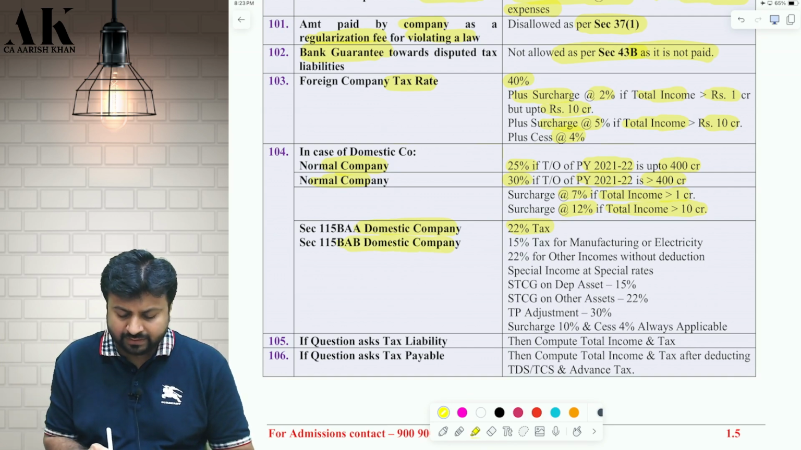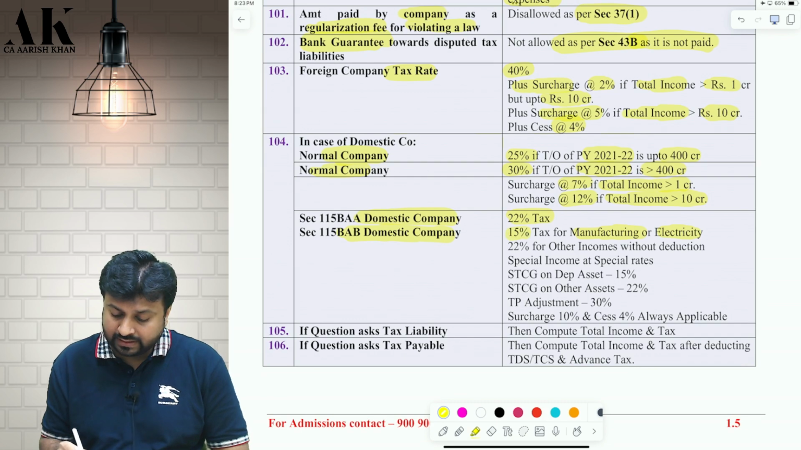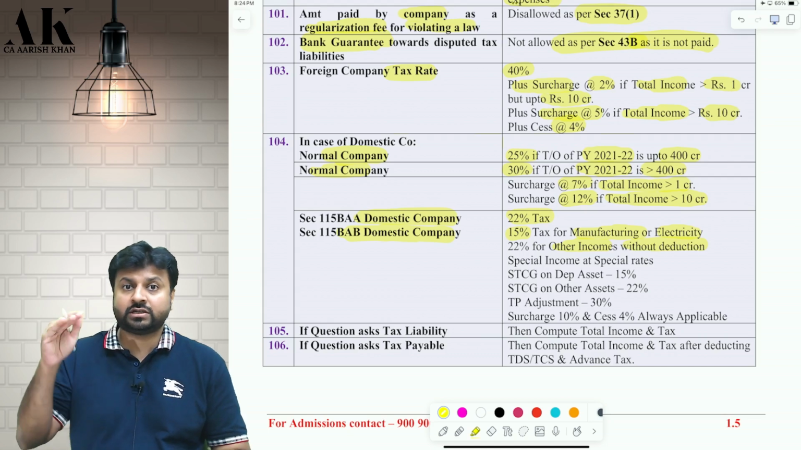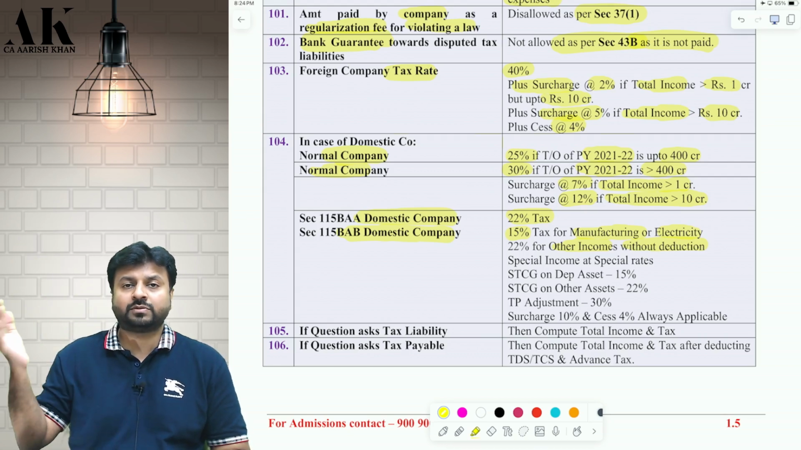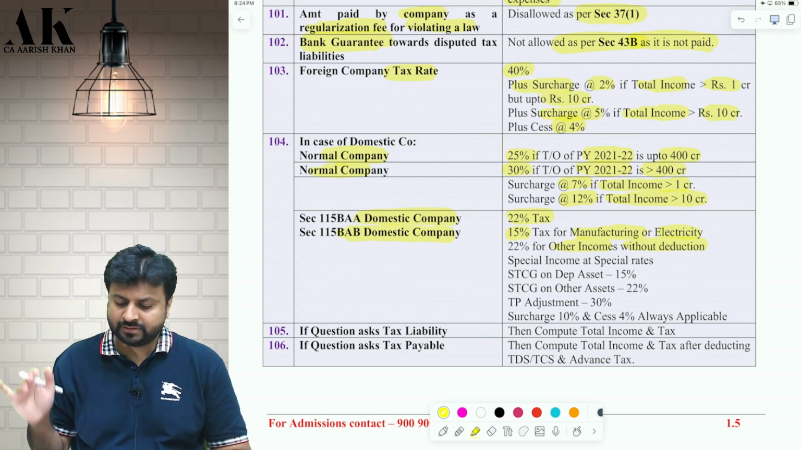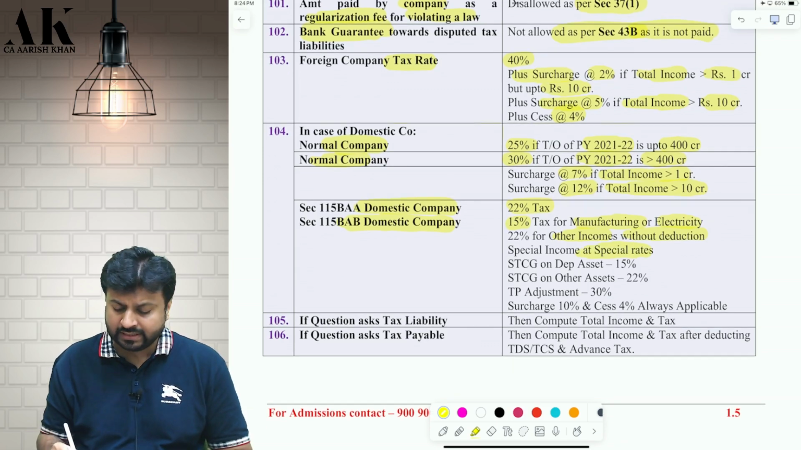For 115 BAB, there are multiple tax rates. That is, if you are doing manufacturing or electricity business, then 15% tax rate. For other incomes, it is 22%, but without any deduction. As I have told you earlier also, house property income will be taxable flat at 22% without deduction of any expenses of house property. Special income will be taxed at special rates.